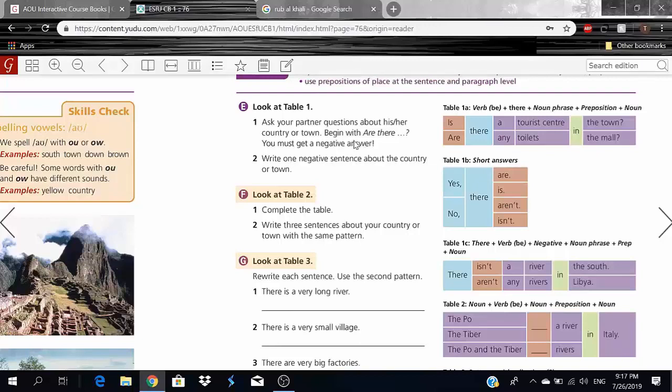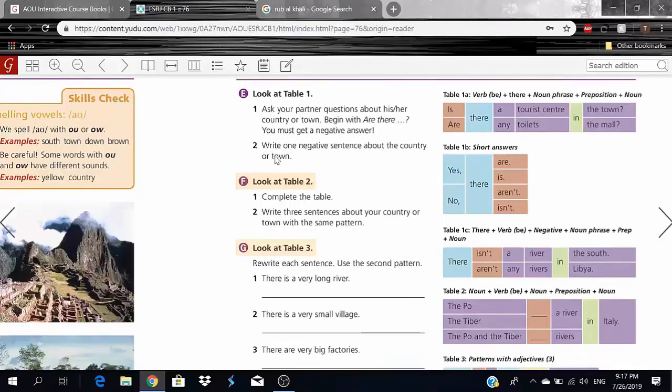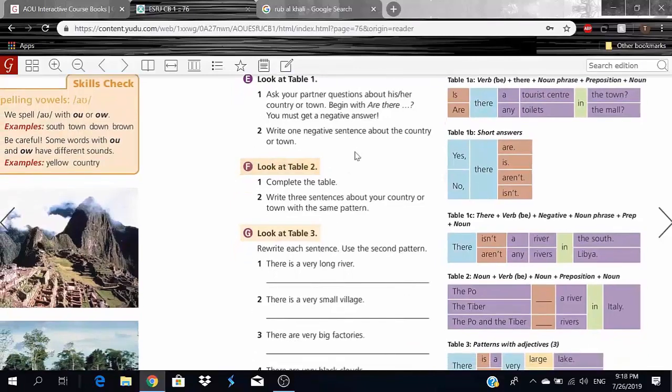or if it's there or not, okay? So I could say, are there any lakes in your country? Are there any rivers in your country? Okay? Things of that nature. So I could say, are there mountains in your country? Things of that nature. So now let's go to the second one here.